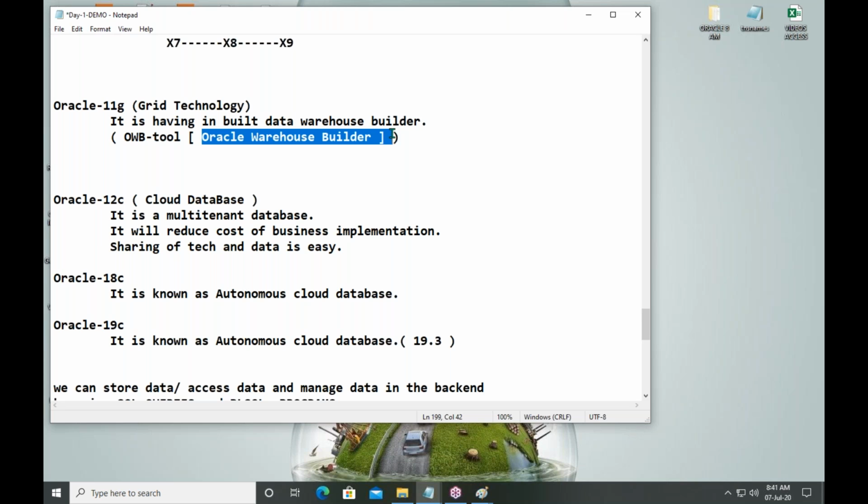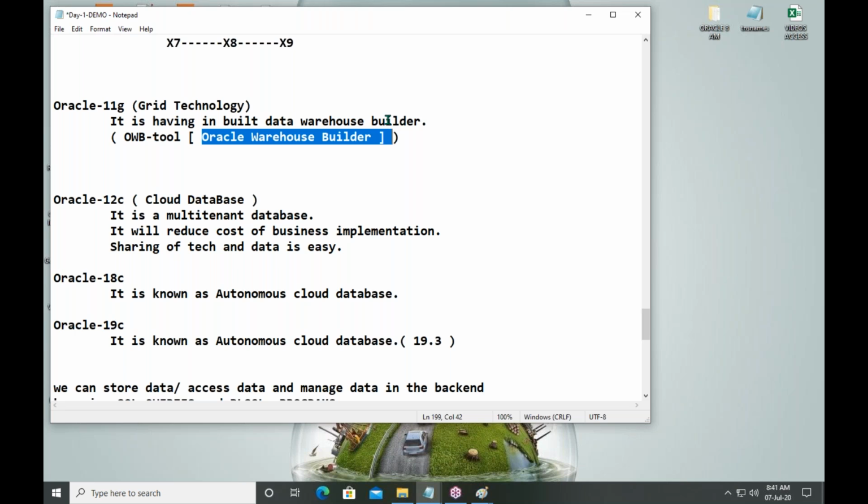But from 11g, you can use it to maintain OLTP data and also to maintain OLAP data. Why? Because OLAP and OLTP both are supported by Oracle 11g onwards. Okay, fine.